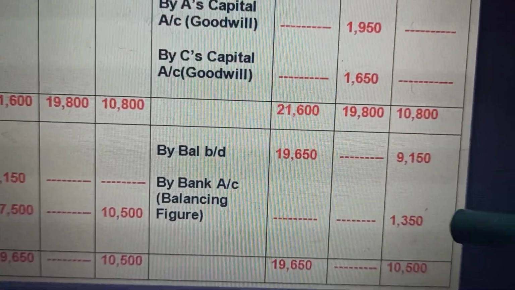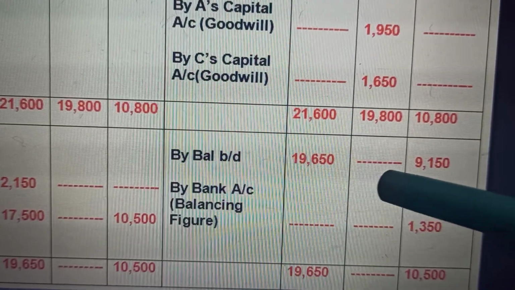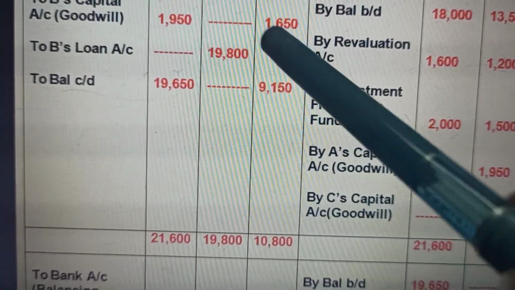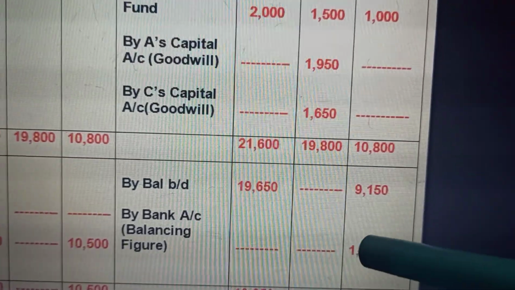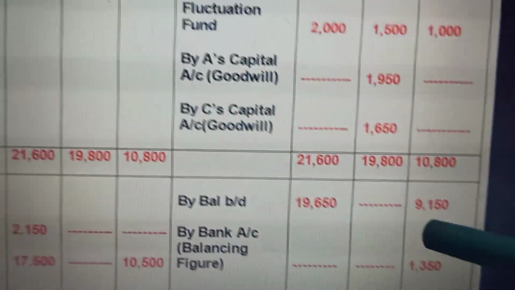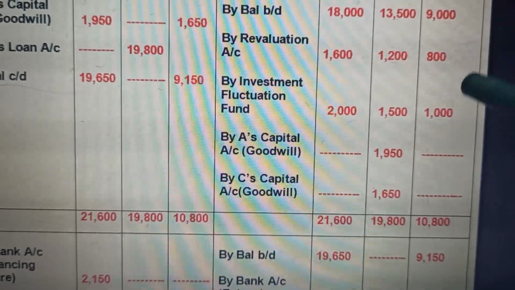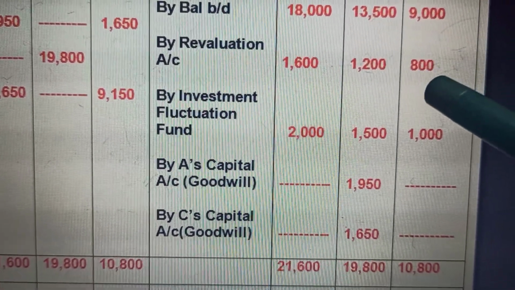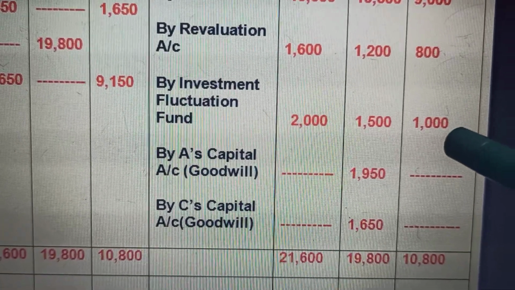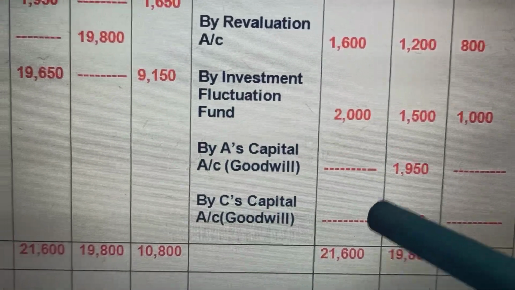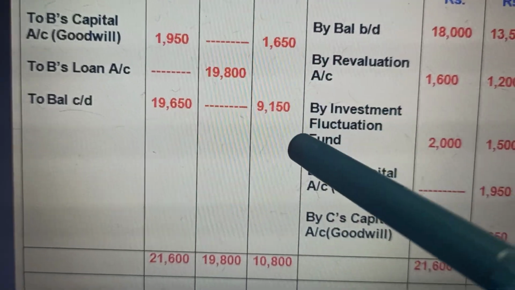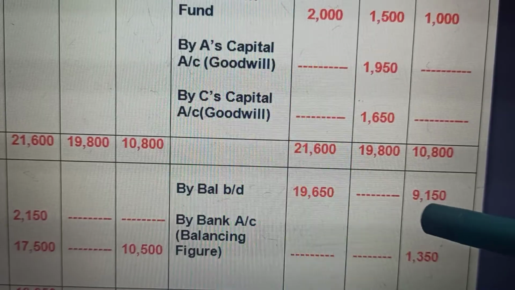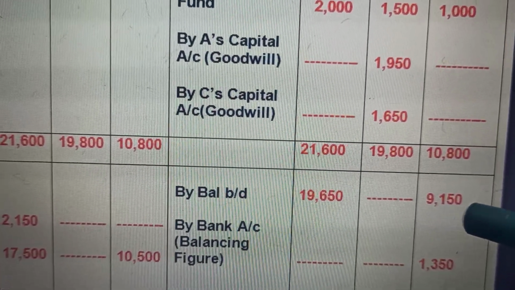Here for C, B has retired. The entire amount of B is transferred to his loan account. Now coming to C. C's existing capital, after all the appropriations, his revaluation, his share of IFF, his share of goodwill, everything is done, and his balance comes out to be 9,150. Existing capital for C is 9,150.